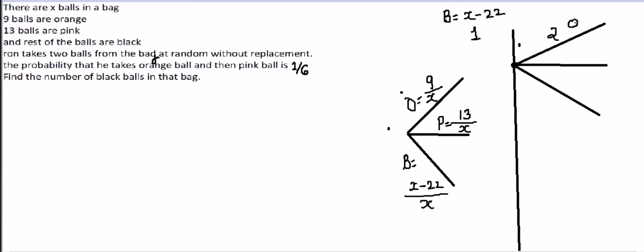He can choose orange ball, he can choose pink ball, he can choose black ball. Since he has already chosen the orange ball, now the total number of orange balls is 8. Still pink remains the same, so pink is 13, and black remains the same, so x minus 22.